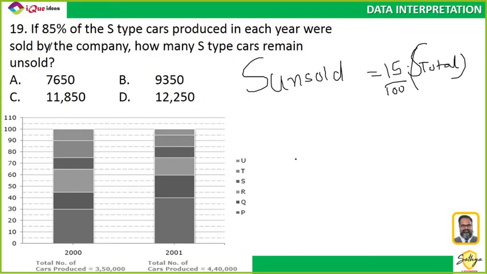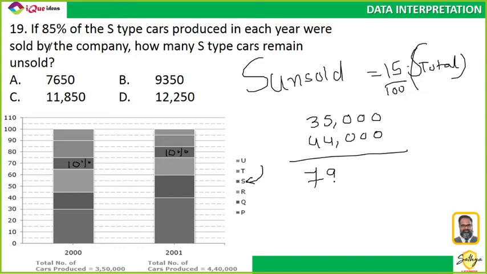Right. Now, what are the S sales? In the first year it is 10%, and in the second year also roughly 10%. So in the first year, 10% of 3,50,000 is 35,000. In the second year, 10% of 4,40,000 is 44,000. So can I say roughly 79,000 is the total number of cars?